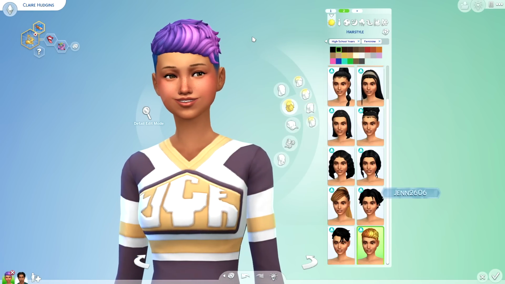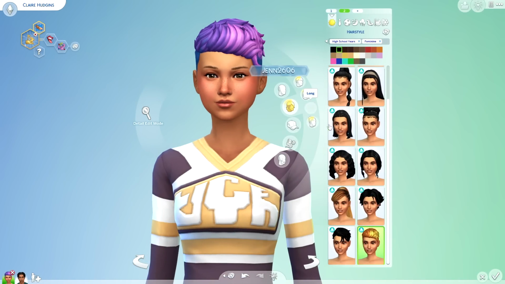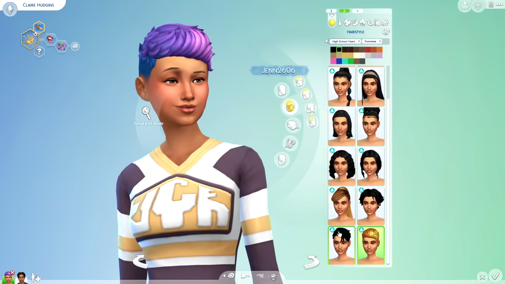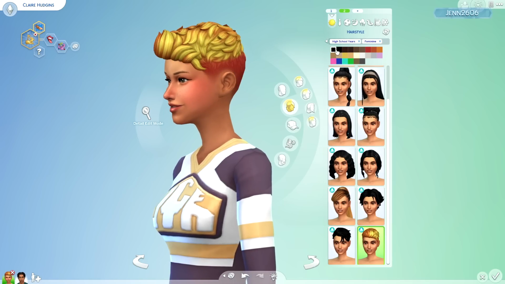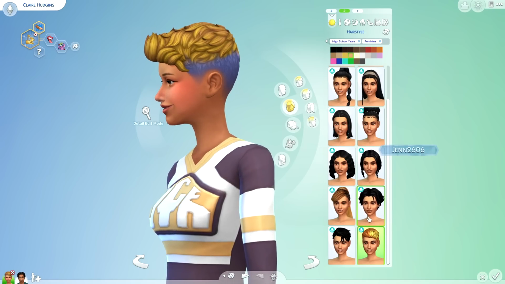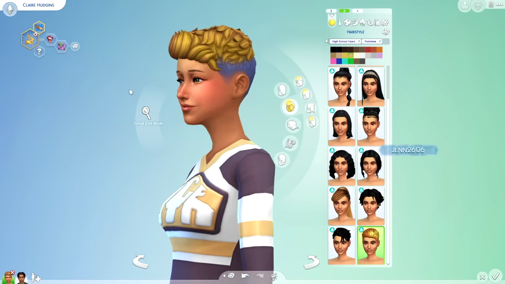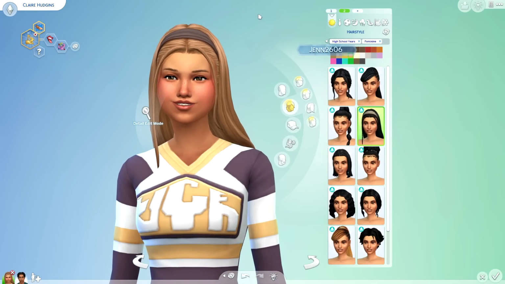I love this hair. Obviously we saw a sim in the trailer wearing it, and of course I totally forgot her freaking name. I'm pretty sure she was wearing this hair. I just love it. For some reason it's reminding me of Fortnite. I don't know why, but I really like it. And I think for the males this actually comes in a solid. For whatever reason, that's not an option for the females.